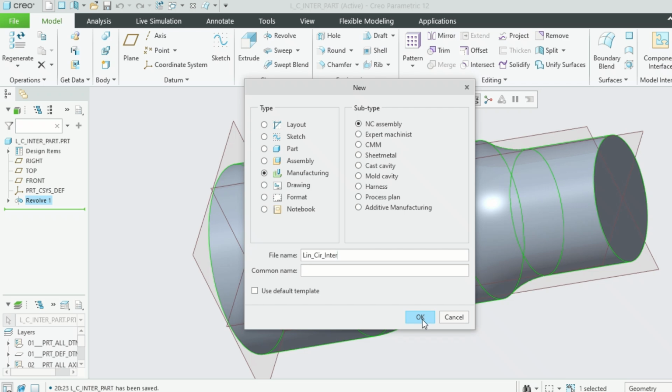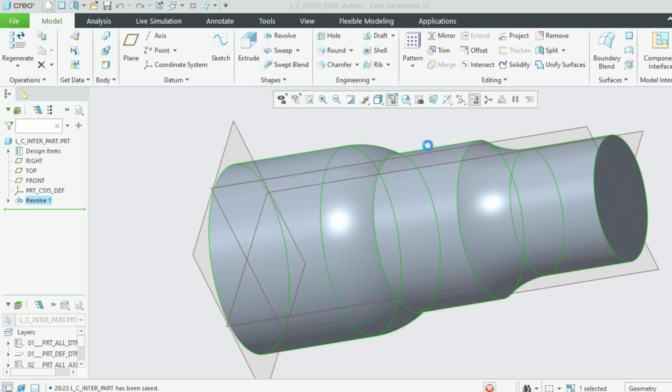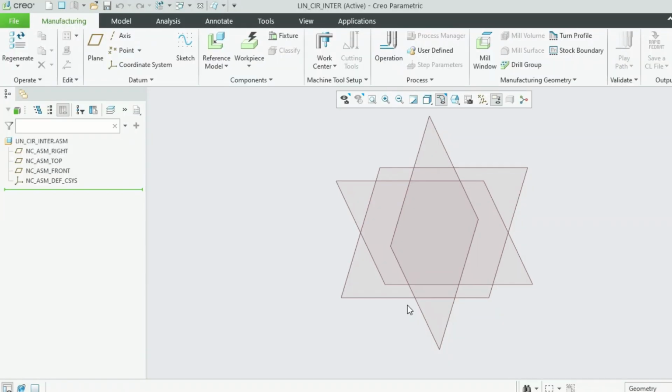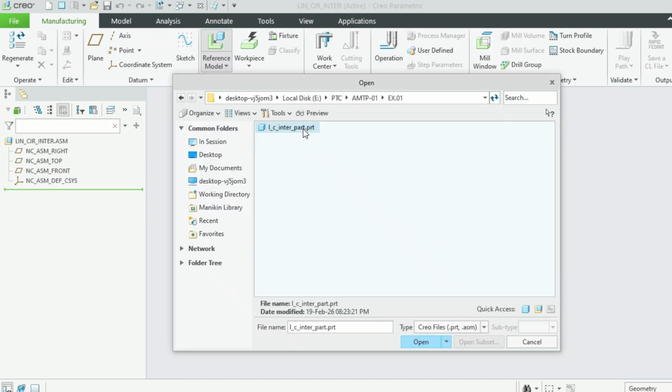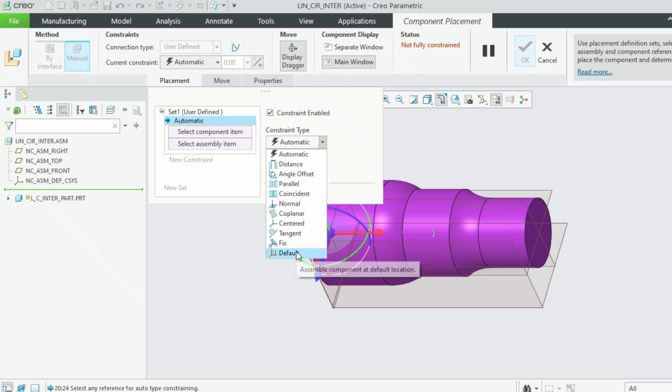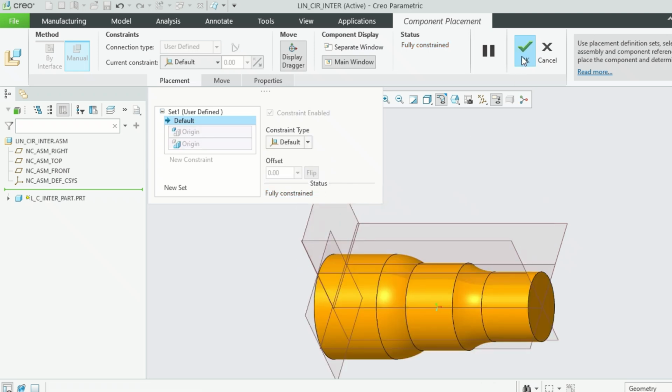And here also we have to select the same. And now let us bring in the reference model. The reference model is this part file. Let's fix its position to the default location. Fully constrained.